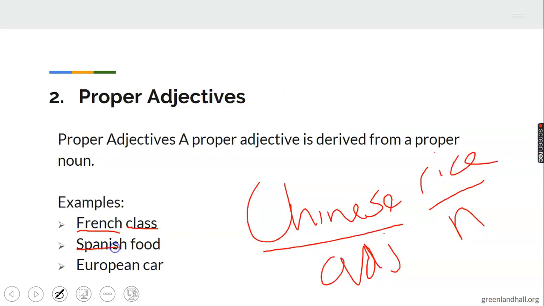Then Spanish food, Spanish as an adjective here is telling the kind of food. Then European car, European, an adjective, a proper one, describing the noun car. So when an adjective is proper in form, such an adjective is derived from a proper noun. They are not nouns in the real sense. They are adjectives used as proper adjectives because they are derived from nouns.